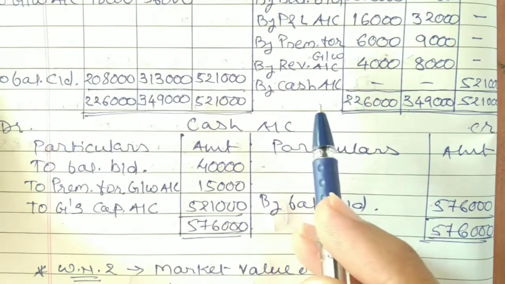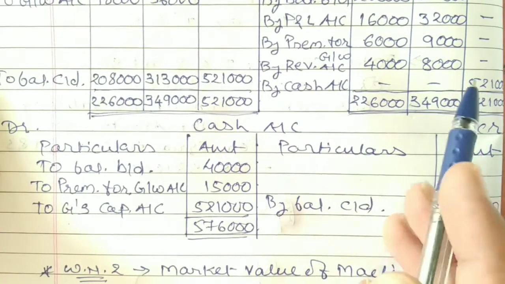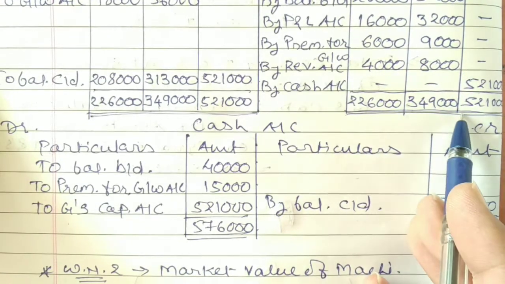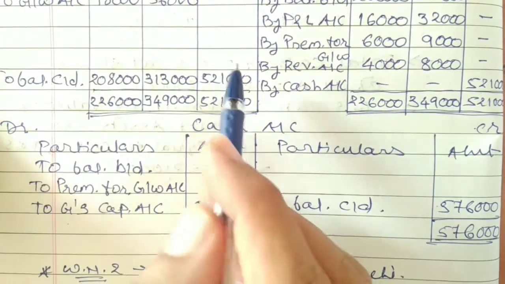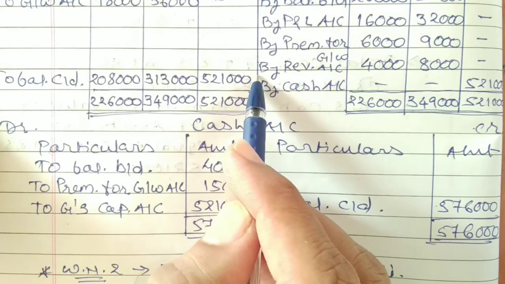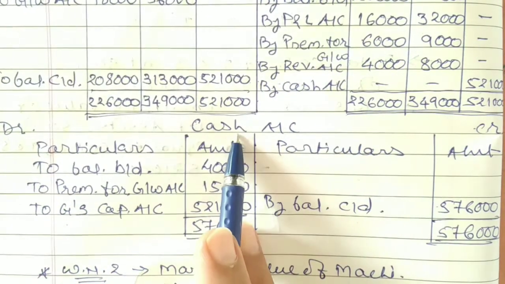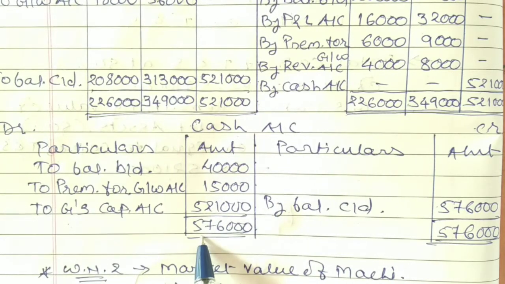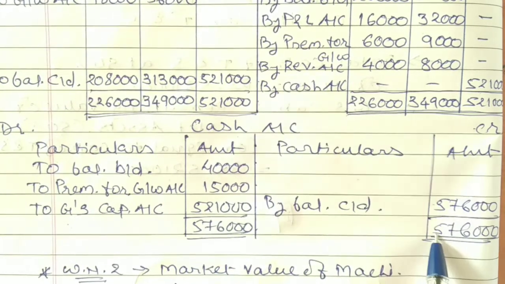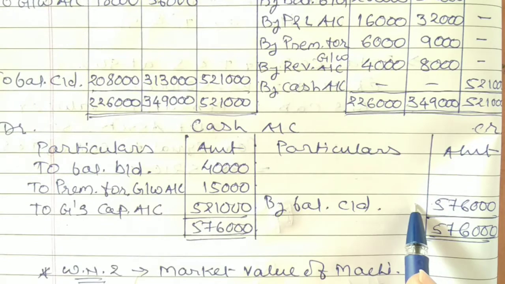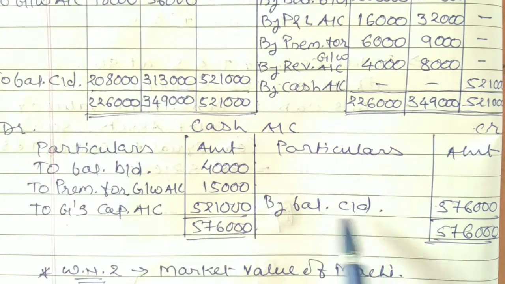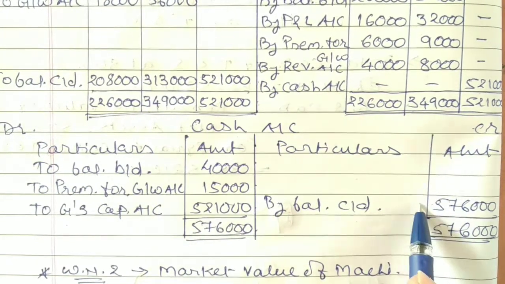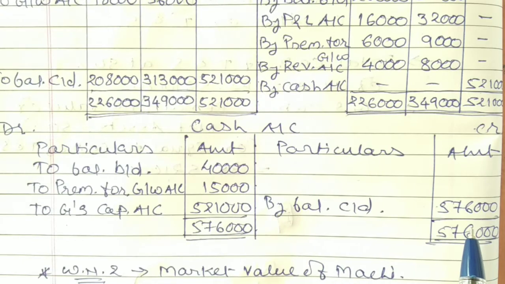All set, all clear, all adjustments are over. Just make out the total of Goli's capital, that is 5,21,000, and the difference also comes to 5,21,000. Make out the total of your cash; the total comes to 5,76,000. Find out the difference of the cash account. That also comes to 5,76,000. This is the balance of your cash account. Such amount is going to be transferred to your balance sheet.